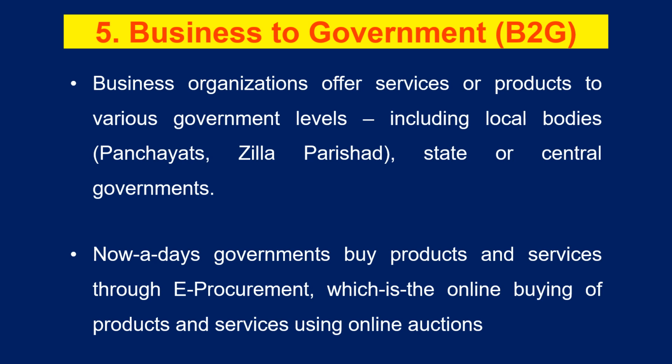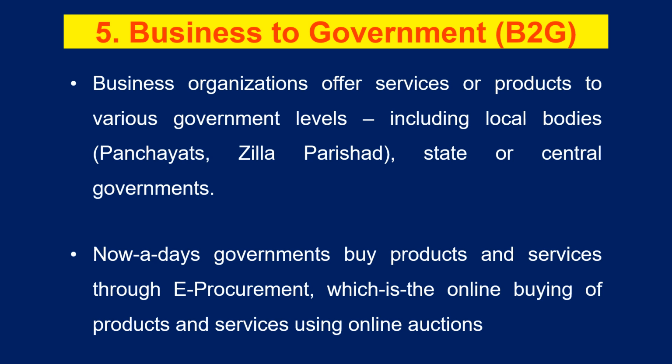Next model, it is business to government. In this model, business organizations offer products or services to various levels of government organizations, right from panchayats to state governments or central governments, because governments require different types of products, right from laptops, desktops to tube lights or fans or air conditioners, stationery. So in this way, governments require different types of items. All these items are purchased from business organizations.